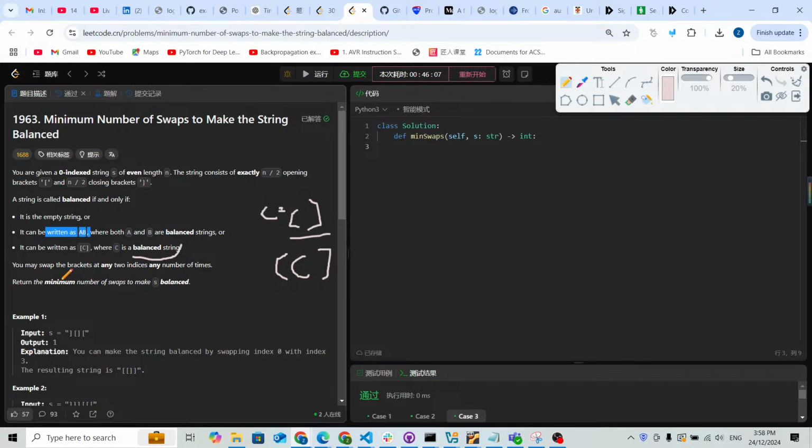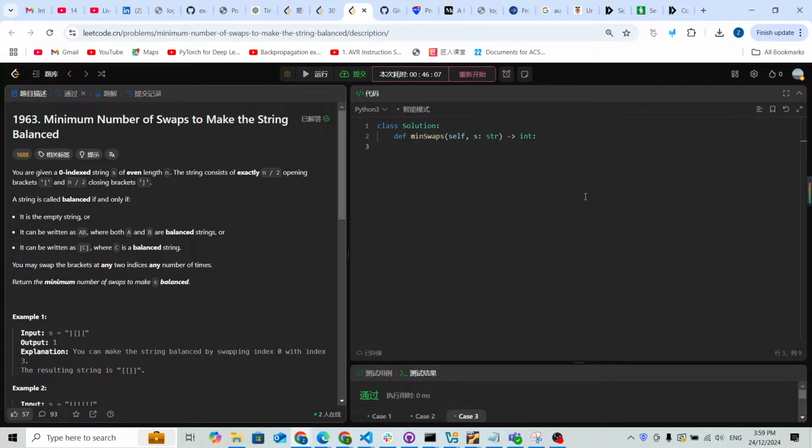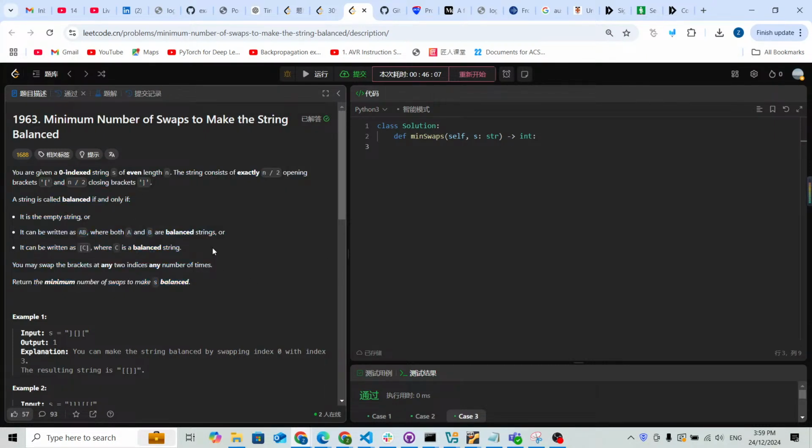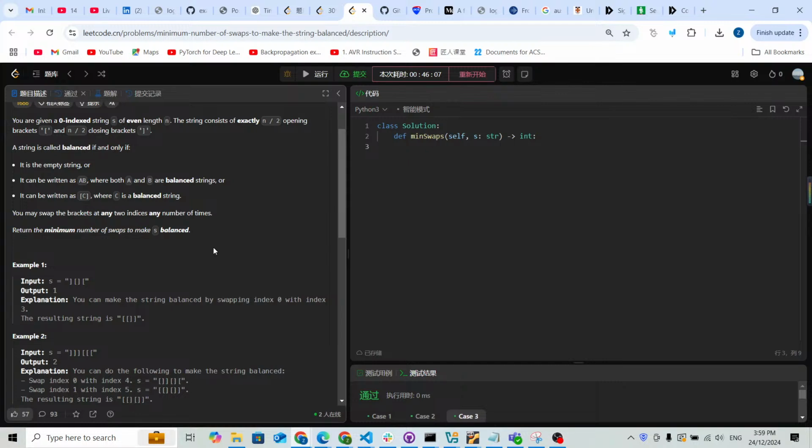So you may swap the brackets at any two indices any number of times. We're going to return the minimum number of swaps to make s balanced. If you are just checking this problem, it seems it's going to be a really hard problem. Actually, it is not. Why not just check some examples, to try to figure out whether we can solve this problem by using some very basic mathematics skills.